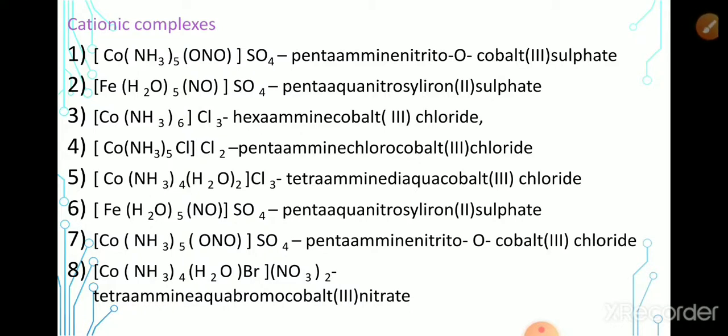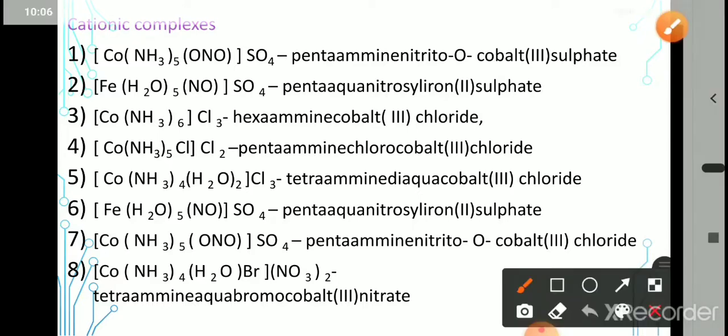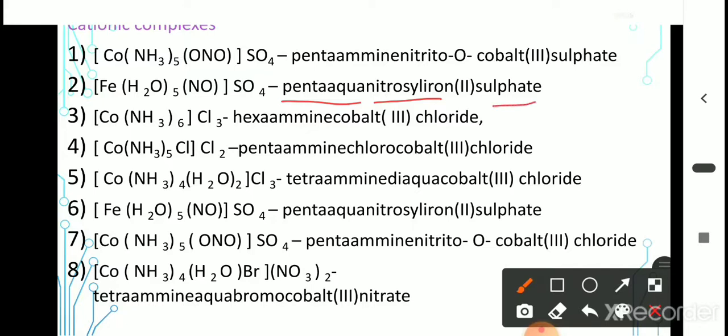Second example, [Fe(H2O)5NO]SO4. The cation is written first. The ligands are arranged in alphabetical order. Therefore, penta aqua, there are 5 water molecules. NO is a neutral ligand, that is nitrosyl. Penta aqua nitrosyl. The central metal is iron. Then the oxidation state is 2 and the counter ion is sulfate.